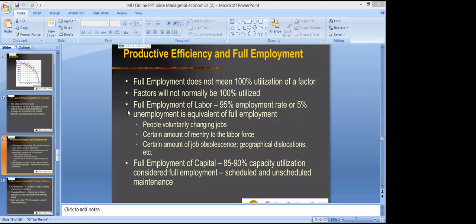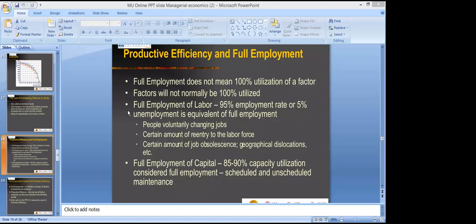Voluntary unemployment is actually not unemployment. If I am capable enough, and I'm lying idle on my bed not doing any job, even though I am very qualified, say I have an MBA from Oxford, I will not consider myself unemployed. So people voluntarily changing jobs is not unemployment. That 5% margin is not unemployment, so if there is 95% employment or 5% unemployment, that is fine.